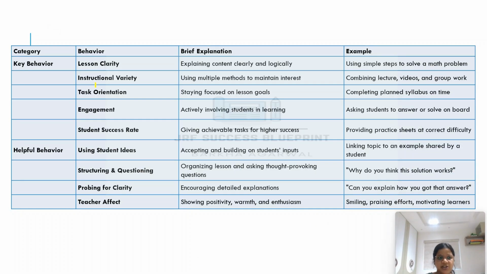I've given an explanation over here also. Key behavior: lesson clarity, explaining content clearly and logically. Instructional variety, using multiple methods to maintain interest. Task orientation, staying focused on lesson goals. Engagement means involving students in learning, and student success rate means achievable tasks for higher success. Coming to the helpful behavior, using students' ideas, that is, accepting and building on students' inputs. Questioning and structuring, organizing lessons and asking thought-provoking questions. Probing for clarity, that is, encouraging detailed explanation, and teacher effect, that is, showing positivity, warmth and enthusiasm to the learners. So these are some of the key and helpful behaviors for effective teaching.